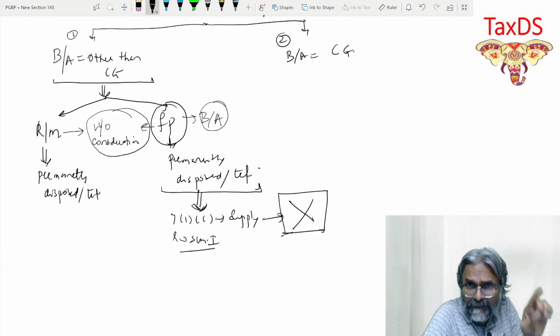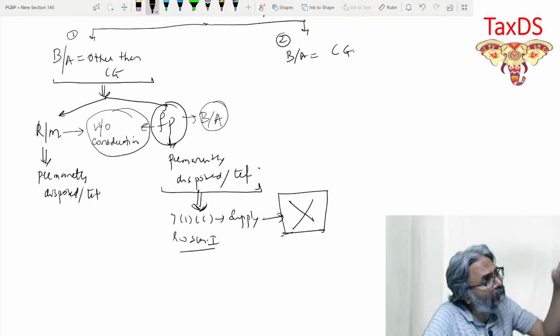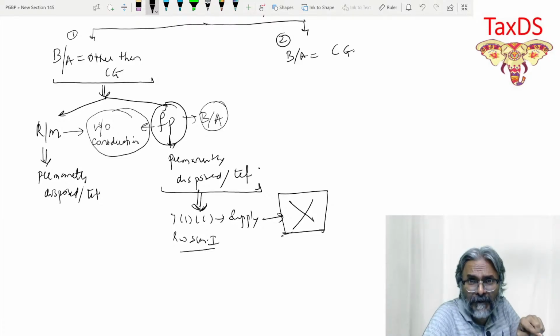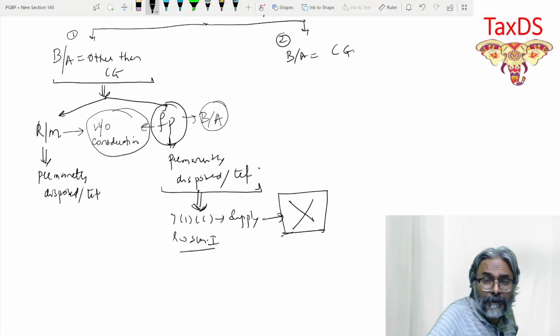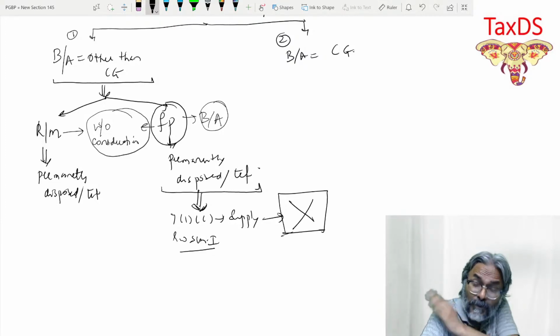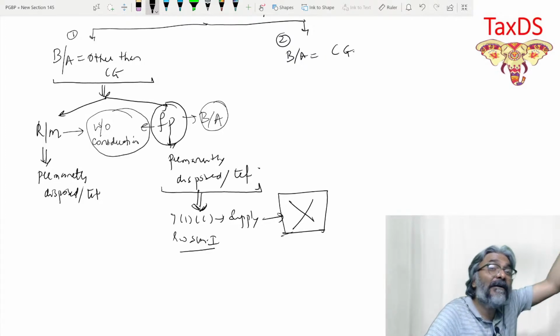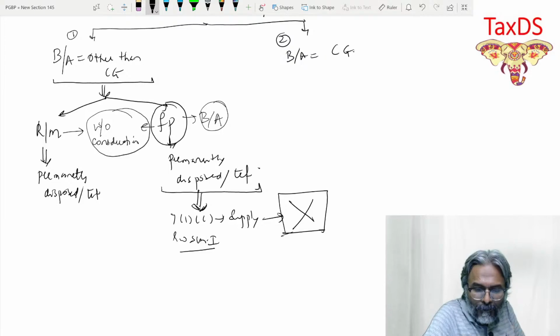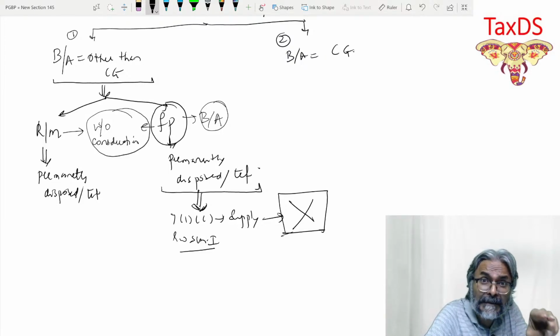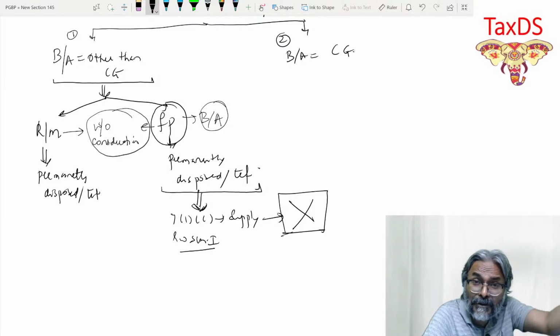No. I took the ITC on the input, raw materials. Those are the goods on which I have taken the ITC, and what I am permanently disposing of is the final product. So therefore, it cannot be considered as a supply under section 7(1)(c) read with Schedule 1.